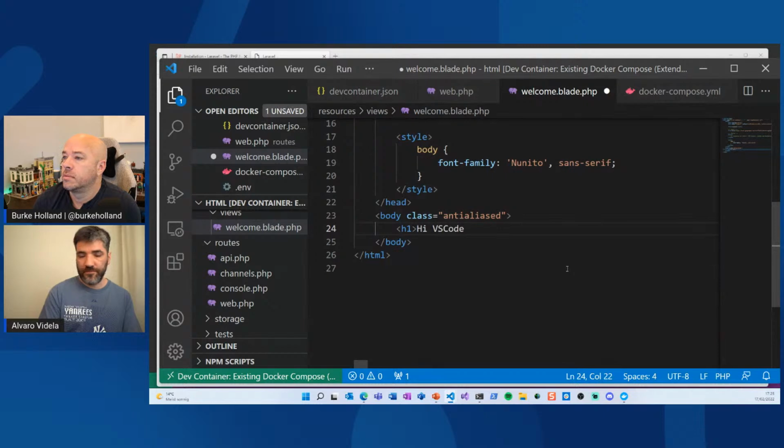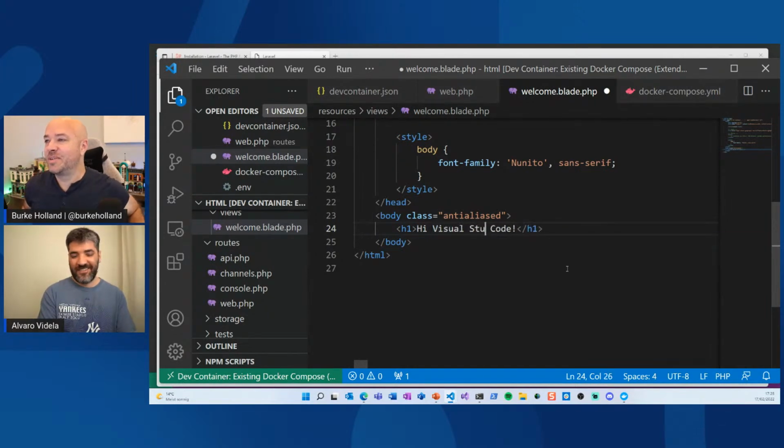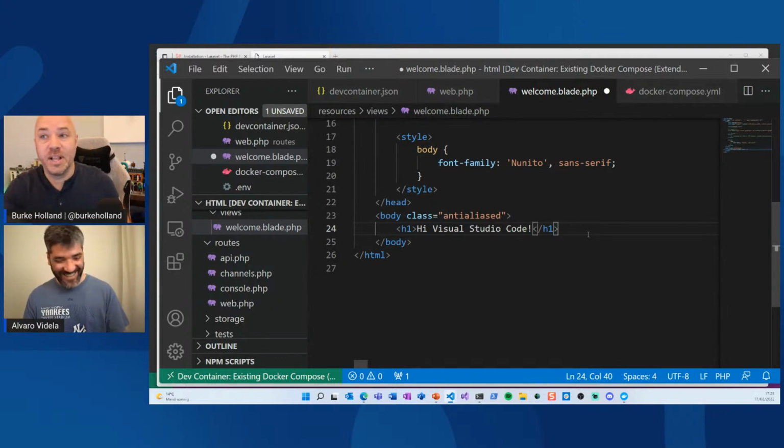VS Code. You got to put a space between VS and Code, or our marketing person's gonna... We're both gonna be in huge trouble. Let me. There we go. We'll get reported. Even better. That's just for you, marketing, because we love you.